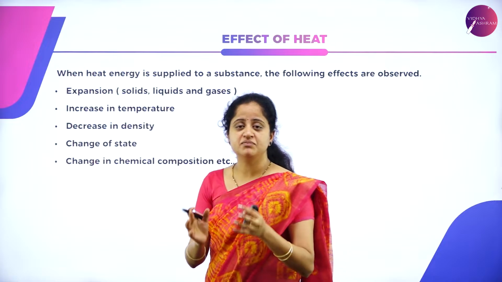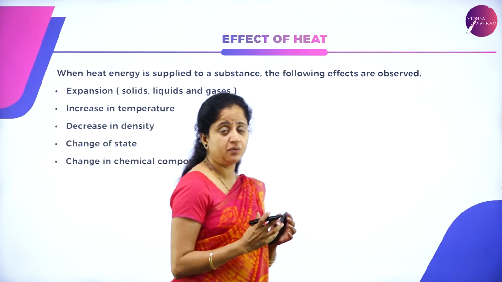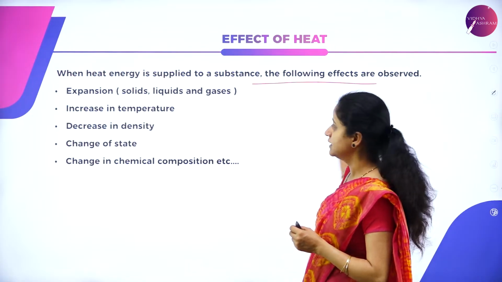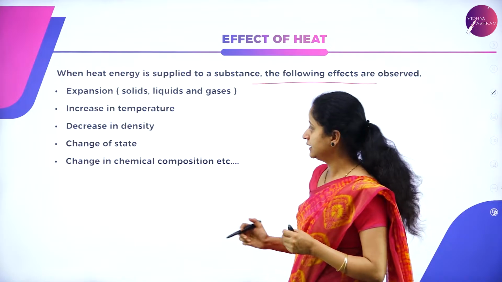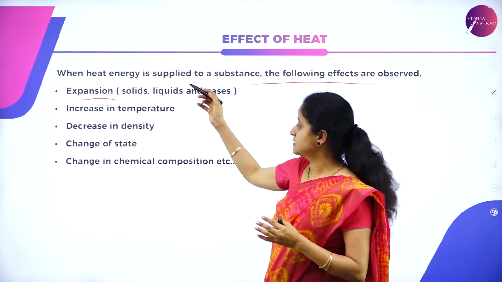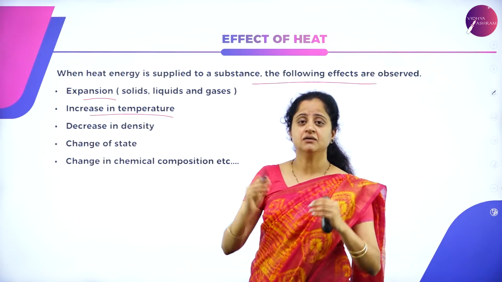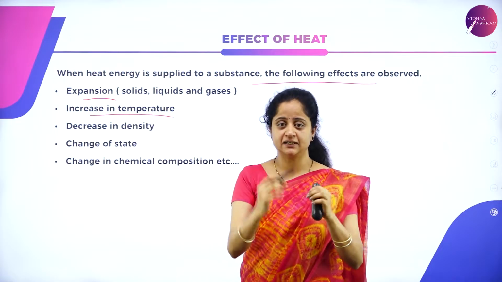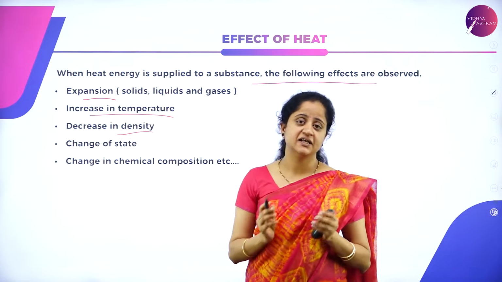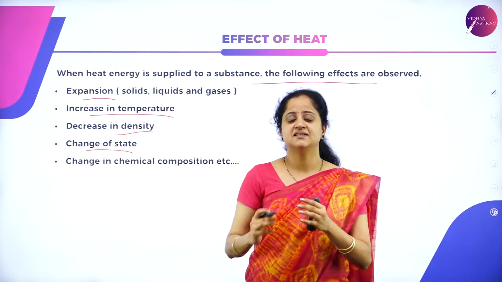What happens to an object when it gets heated? What are the changes or the effects that we can observe as the body gets heated? When heat energy is supplied to a substance, the following effects we can observe: expansion. So expansion of matter takes place. It may be in solids, liquids as well as in gases, and there is an increase in temperature. As the substance is supplied with heat continuously, the temperature of the substance will increase, and also we can observe the decrease in the density of a substance, and the substance can change its state.